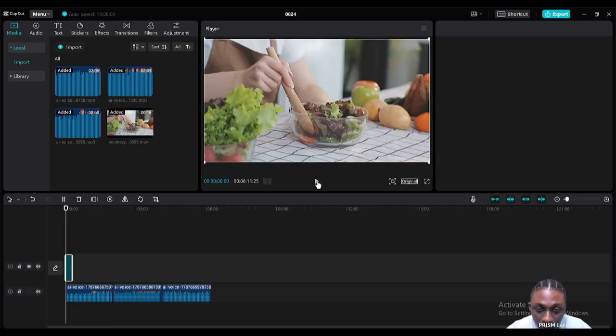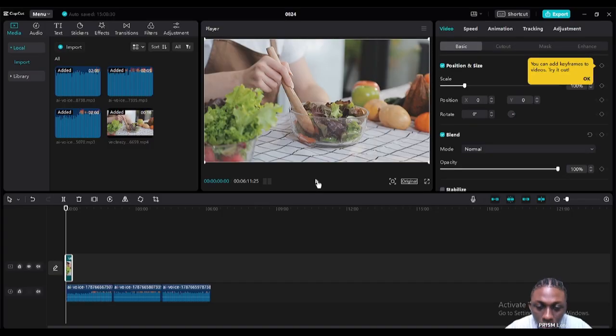So you come here and you press play, so you see the way the voice and the video interact with each other. That is how you judge when to crop, when to add transition, and when to do all of that.